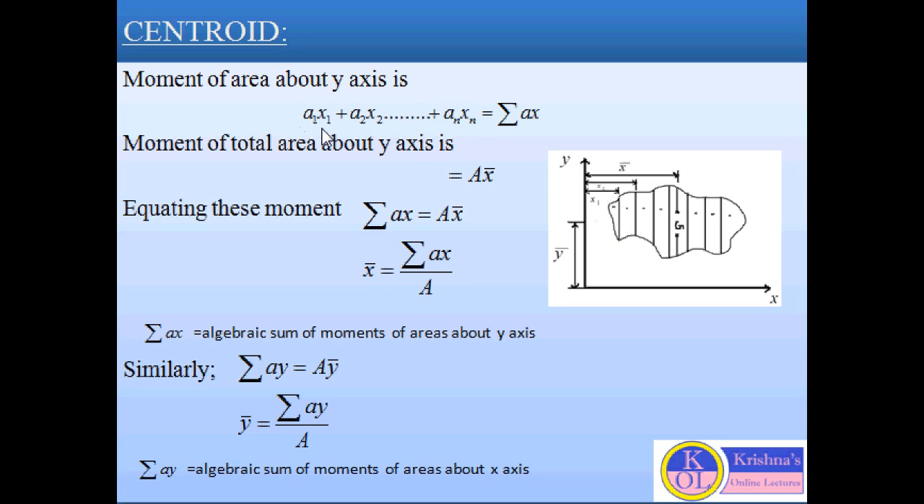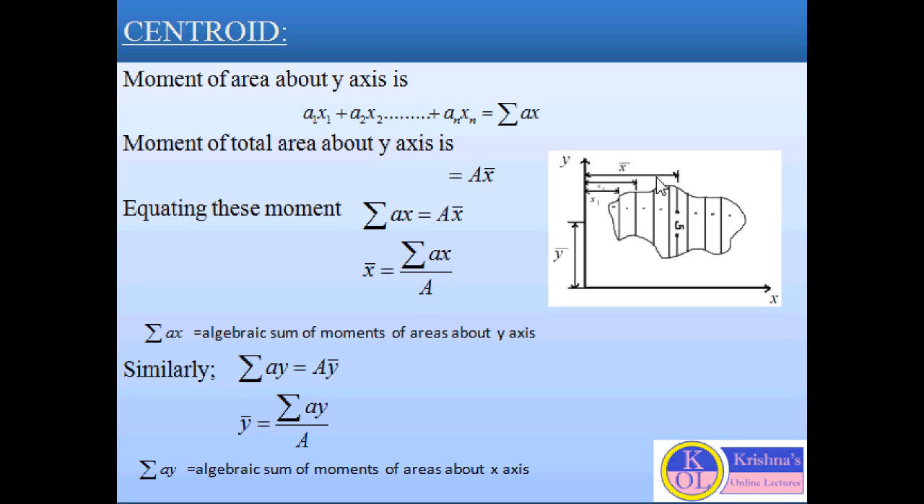So here a1 x1 plus a2 x2 plus up to an xn. So this is the total moment of area about the y-axis. So we can write this as the summation of ax. Now if we consider the total area only, the total area is A.